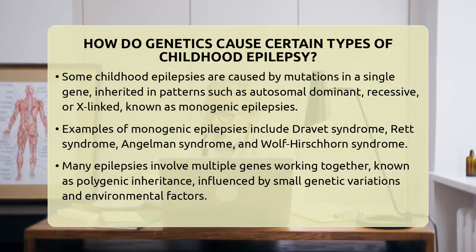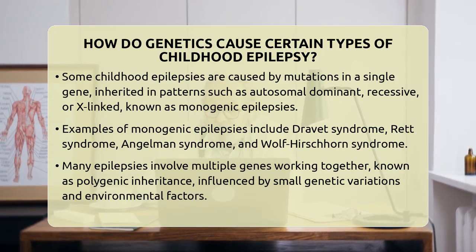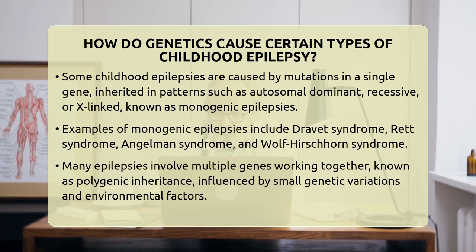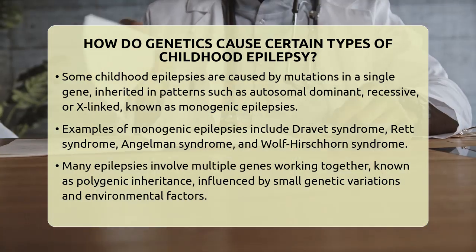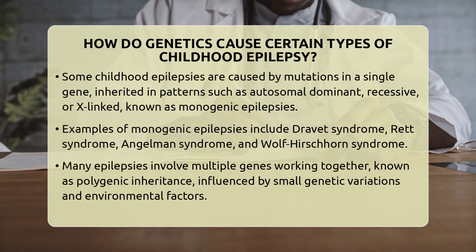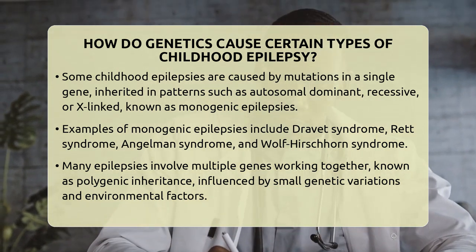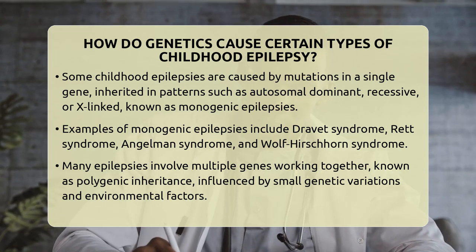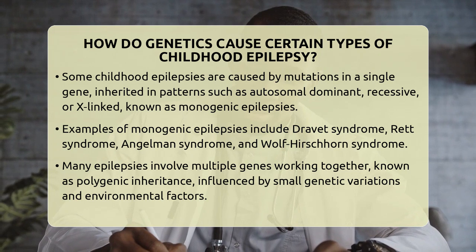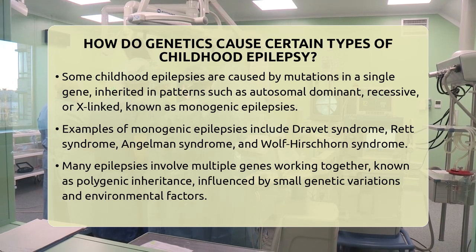Some childhood epilepsies are caused by mutations in a single gene that is inherited in patterns called autosomal dominant, autosomal recessive, or X-linked. These are called monogenic epilepsies. For example, Dravet syndrome is caused by SCN1A mutations. Rett syndrome results from mutations in the MECP2 gene on the X chromosome. Angelman syndrome involves deletions or mutations on chromosome 15, and Wolff-Hirschhorn syndrome is caused by a deletion on chromosome 4. These syndromes often include epilepsy, along with developmental delays or intellectual disabilities.